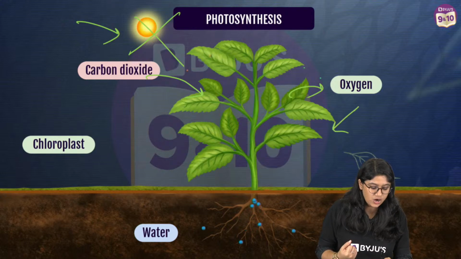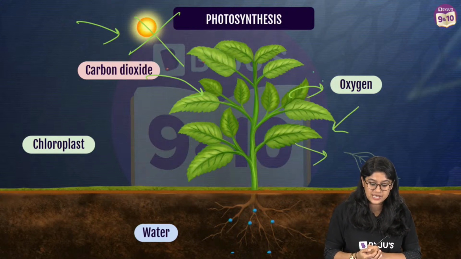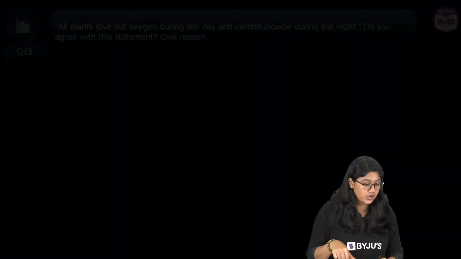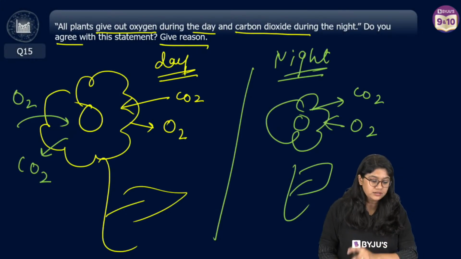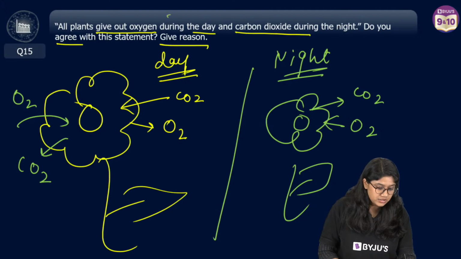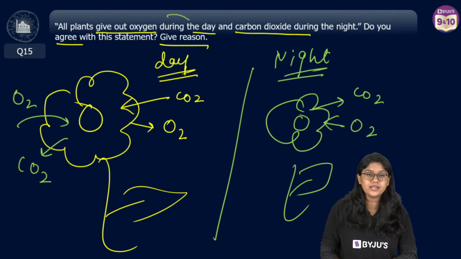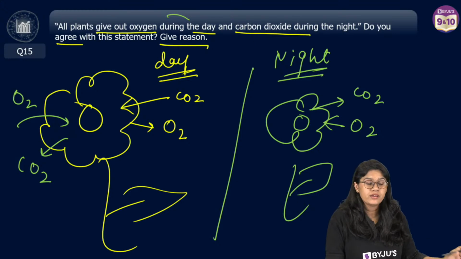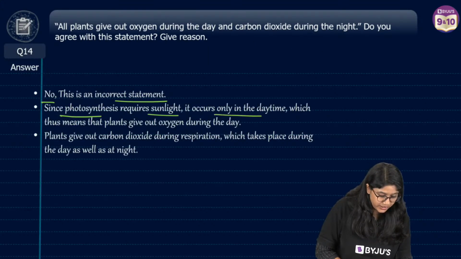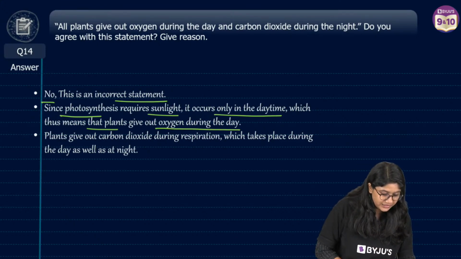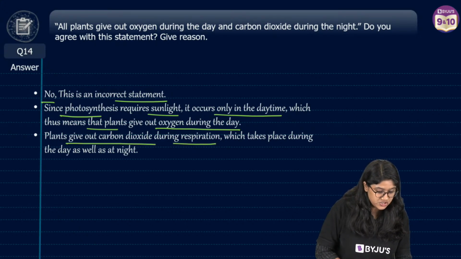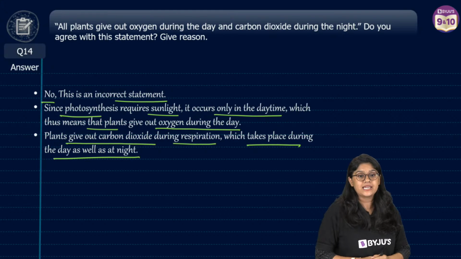So they'll be taking up the oxygen and giving out the carbon dioxide. The question was, all plants give oxygen during day and carbon dioxide during night? No, the answer will be no. Everyone, are we clear? Plants give out oxygen during the daytime only. Plants give out carbon dioxide during respiration, which takes place during the night.